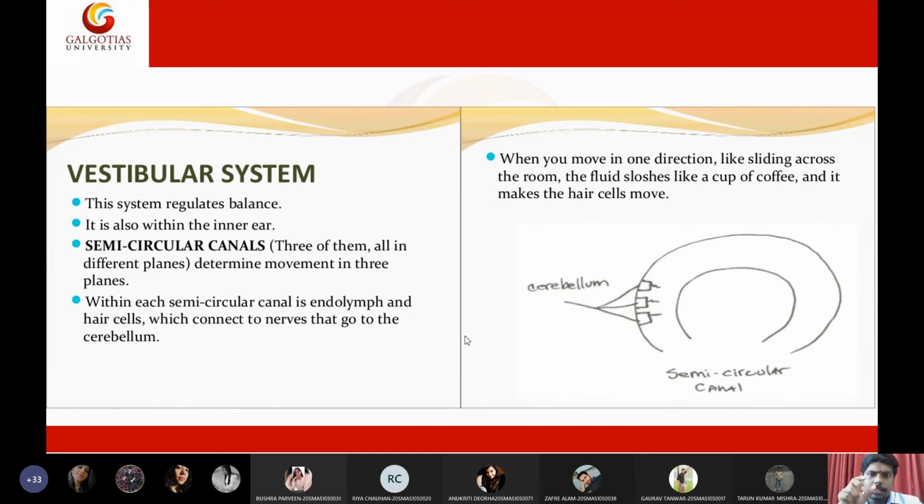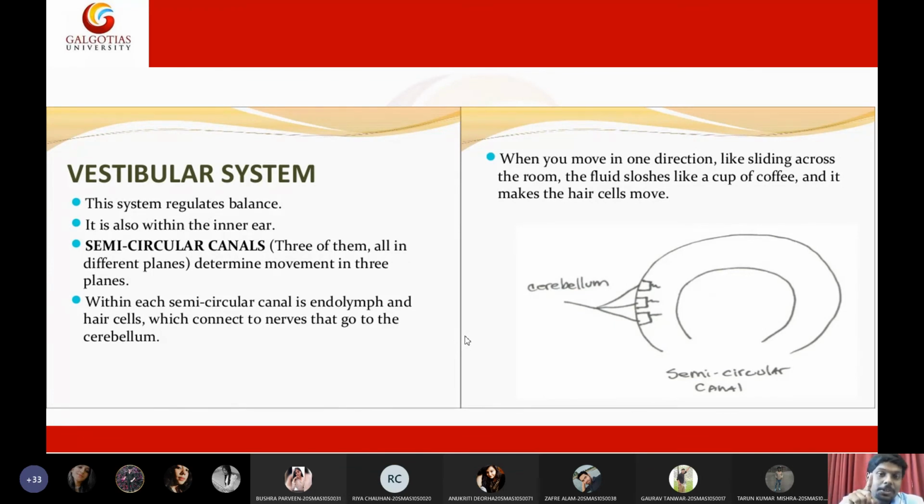So how this system works is it will get data about the right, left, or front, back through the fluid in the cochlear region. Then it will understand the amplitude by variations in the pressure of the fluid, and the orientation of hair cells will also contribute. Together, these three will understand the orientation of the body, which will maintain the balance.